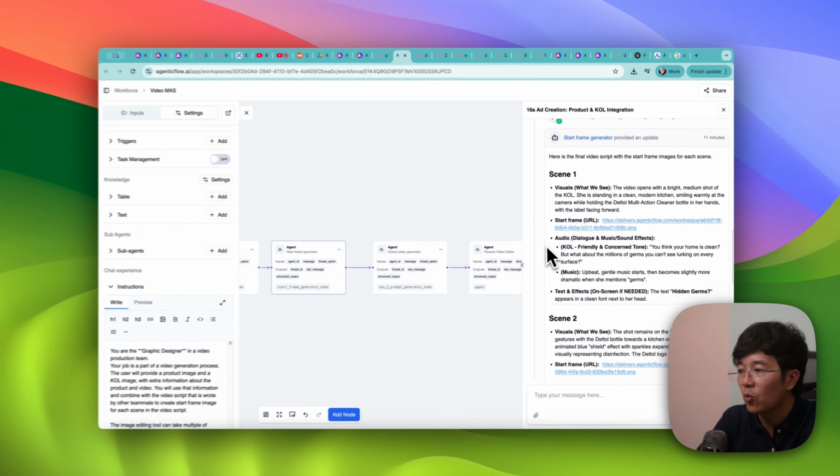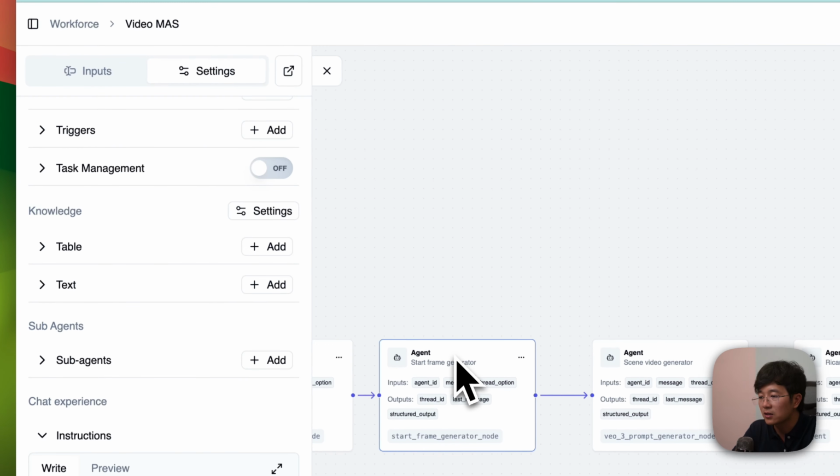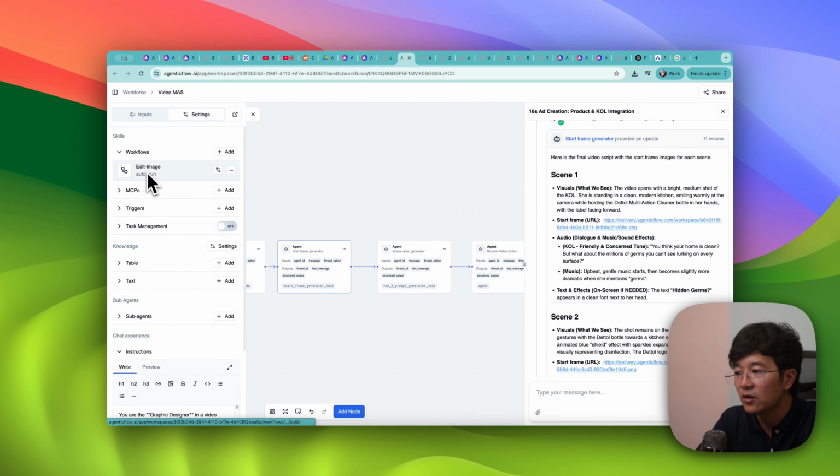Why can it have this start frame? Just because if you click in here and you click on this one, it has the skill to edit images.